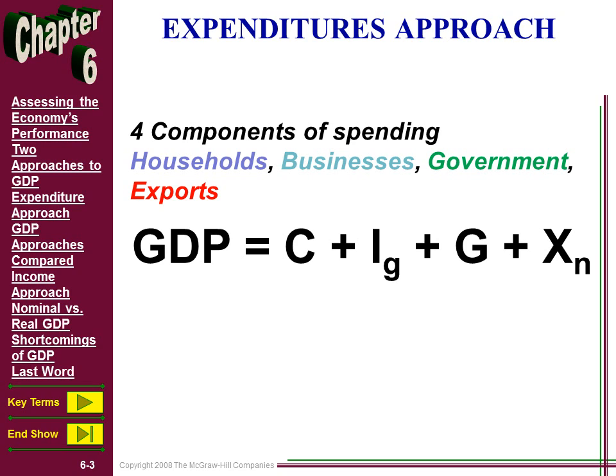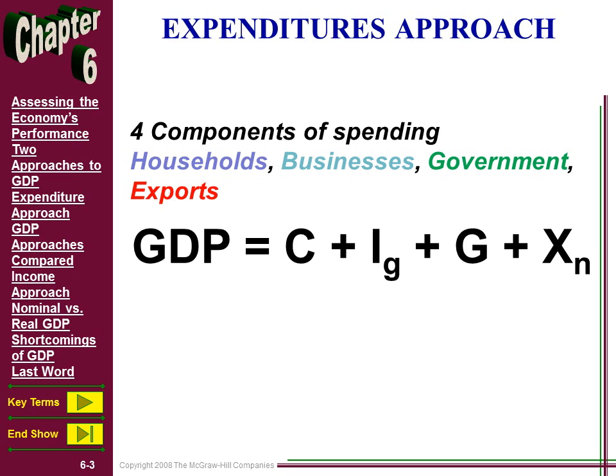C for consumers. Remember, economics is a social science, and society is broken up into the private sector and the public sector. So households and individuals, we'll call that purplish, spend money on goods and services, so that's C. And I is gross business investment, the other part of the private sector of the economy. Businesses spend money on machines and equipment and such.